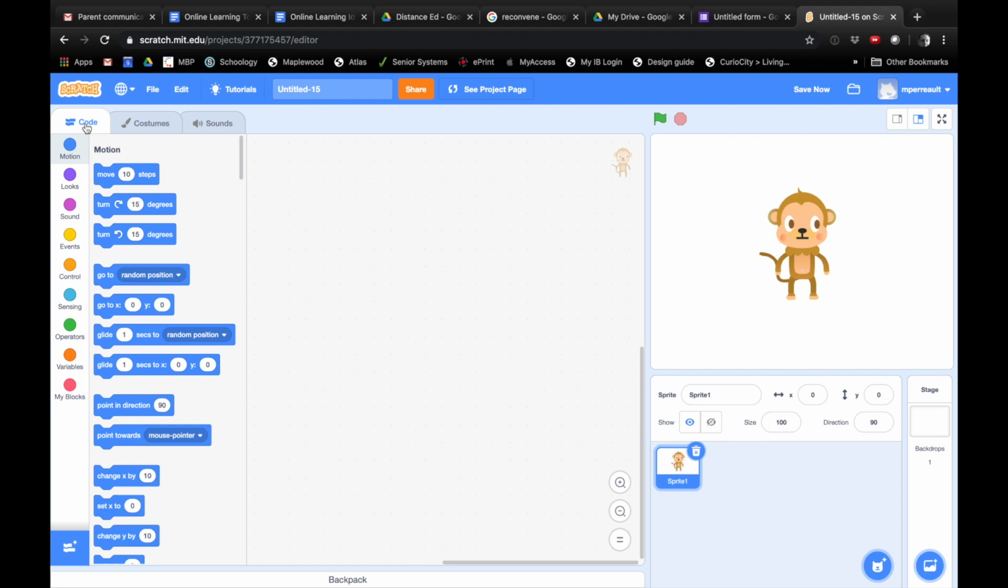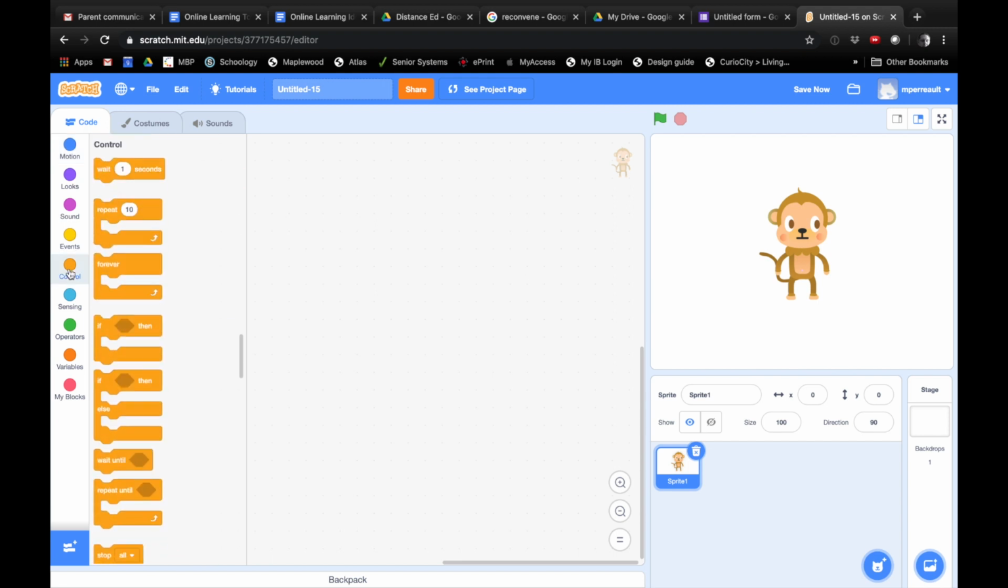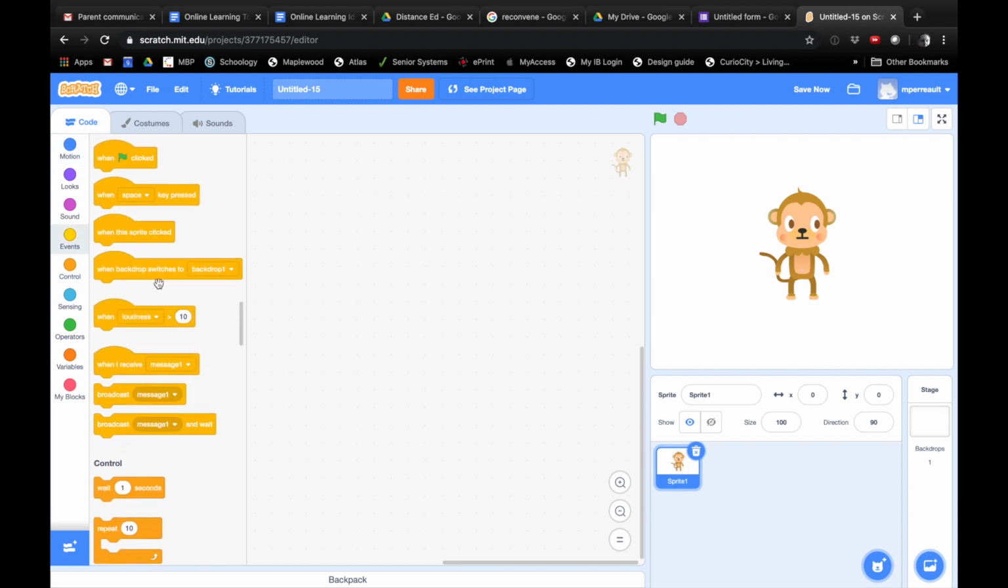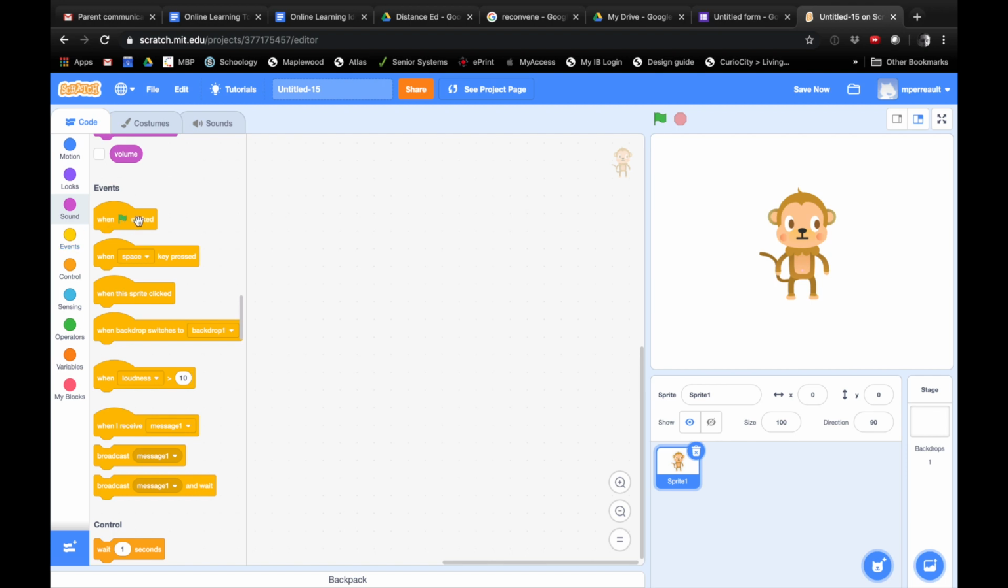All right. Most projects, you start them off by pushing this flag. Right now, when I push the flag, nothing happens because I don't have any code associated with that flag. But that's usually what you do, and that gets the whole project started. That is a type of control. So we're going to look under events. Under events, I'm sorry, it's a type of event. It's an event that starts things. So I'm going to grab my when the flag is clicked.